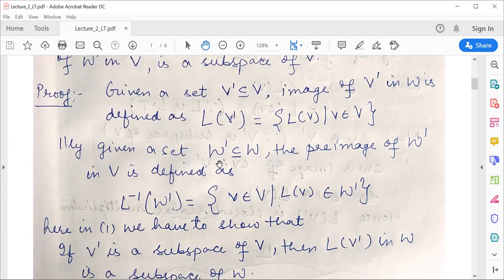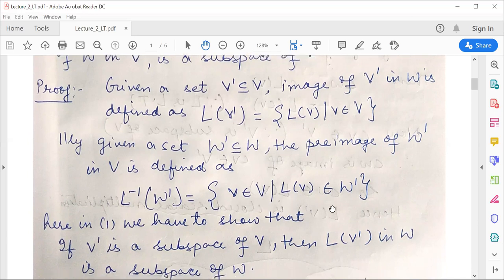Similarly, given a set W' contained in W, the pre-image will be defined like this, where small v belongs to capital V such that L of v belongs to W'.